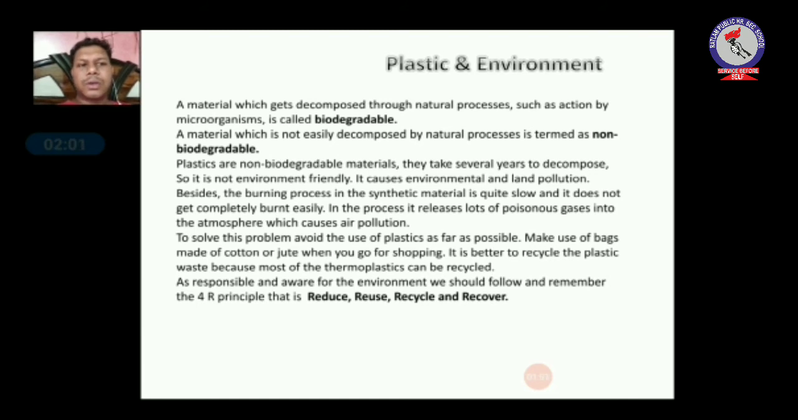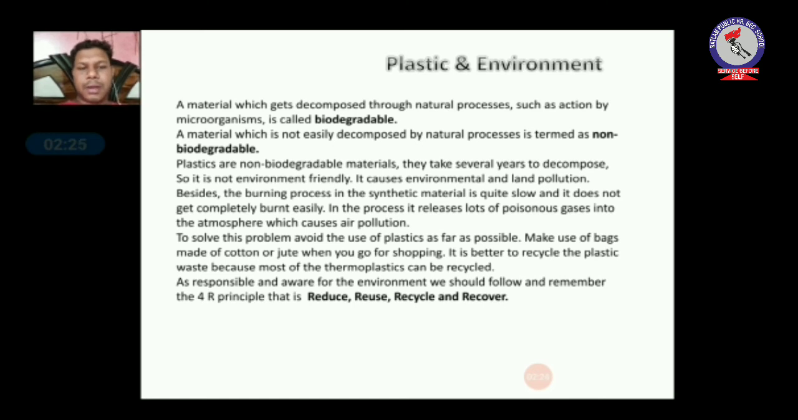It takes several years to decompose, so it is not environment friendly. It causes environmental and land pollution. Besides, if plastic is burned, it does not burn completely. It takes much time to burn and it releases very poisonous gases in the atmosphere which cause air pollution. So to solve this problem, we have to avoid the use of plastic as far as possible.